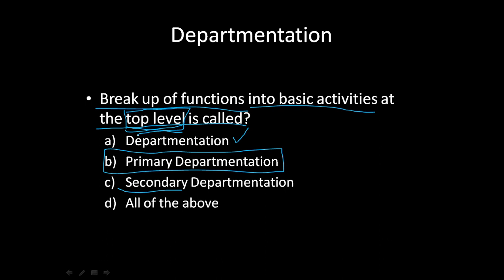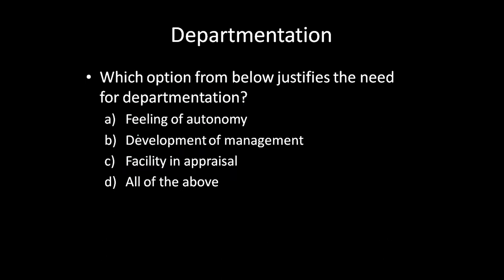Okay, which option from below justifies the need for departmentation? ডিপার্টমেন্টেশনের কি দরকার এবং এই অপশনগুলো থেকে কোনটা জাস্টিফাই করছে? What is the first option? Filling of autonomy. Option B, development of management. Option C, facility in appraisal. Option D, all of the above. Answer is option D, all of the above. Why is it so?